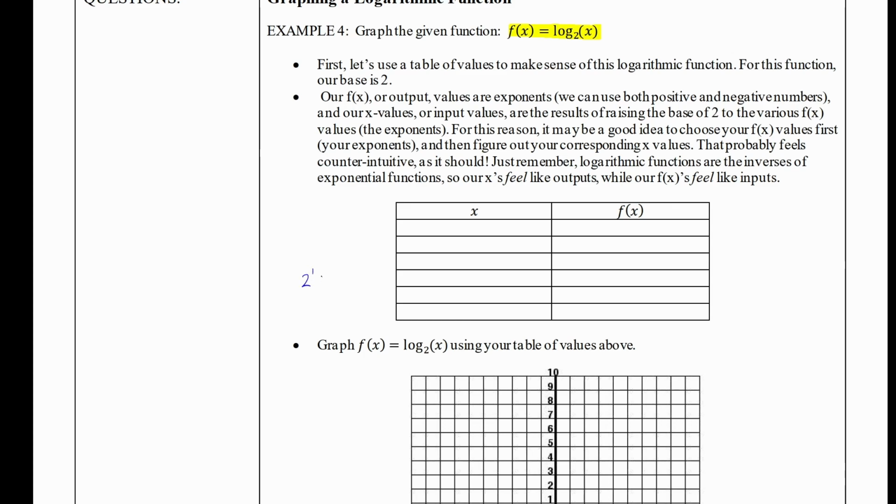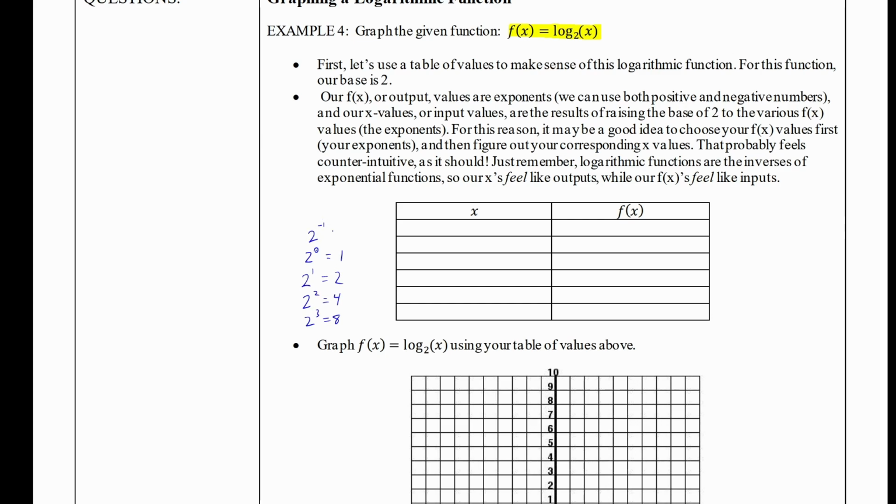2 to the power of 1 is just 2. 2 squared is 4. 2 cubed is 8. But let's go down in powers. Let's look at 2 to the power of 0. I know that anything to the power of 0 is 1. And then we'll even look at negative powers.